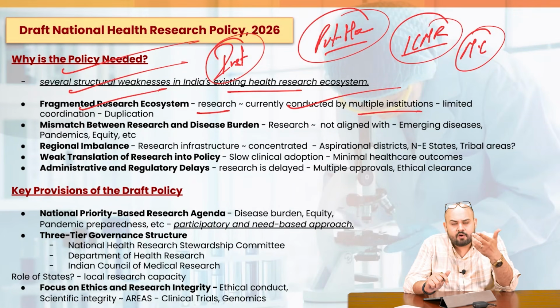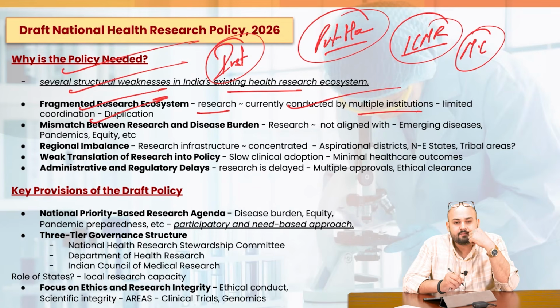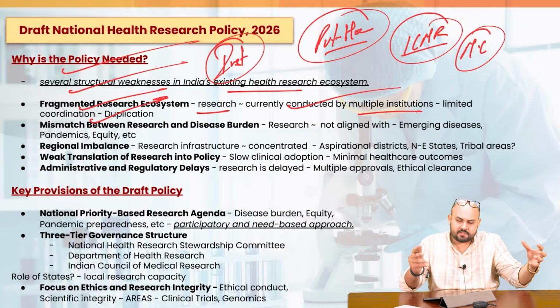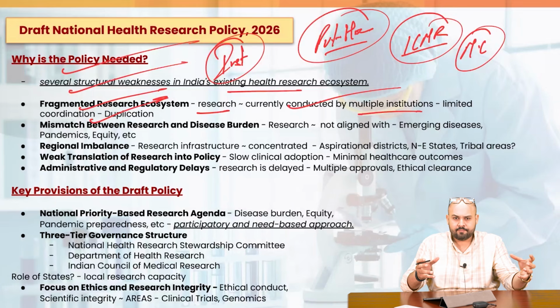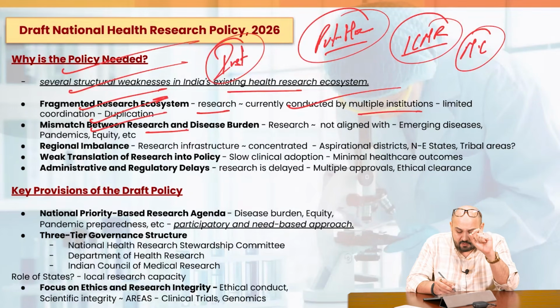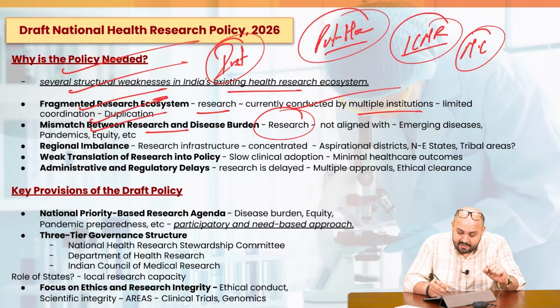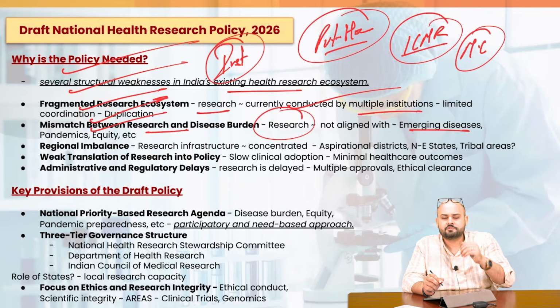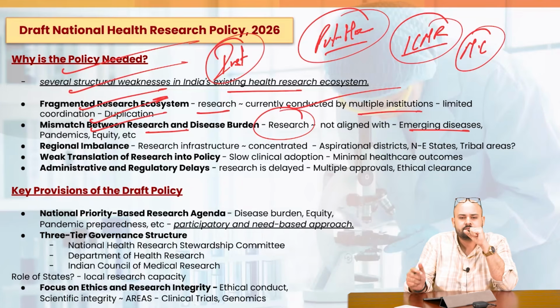And if there is a lack of coordination, there can be duplication of effort. I'm also working on that particular thing, you're also working on that, and both are consuming the resources. So rather, there has to be adequate coordination. There are multiple agencies, but a lack of coordination. Mismatch between research and disease burden. Right now, the kind of research we are having is not aligned with the emerging disease patterns. The research is taking place from a top-down approach, not a bottom-up approach.